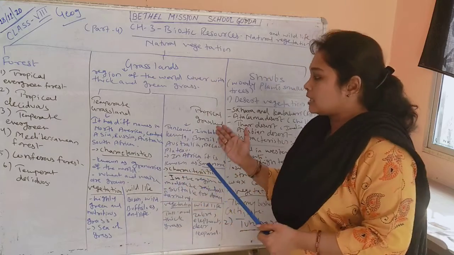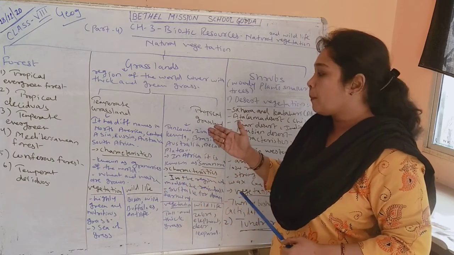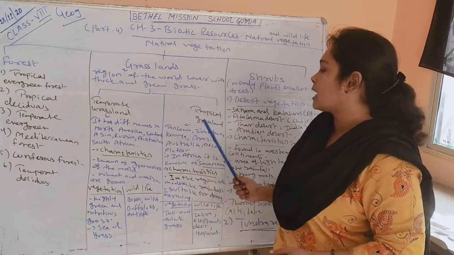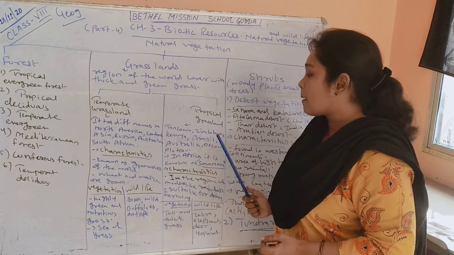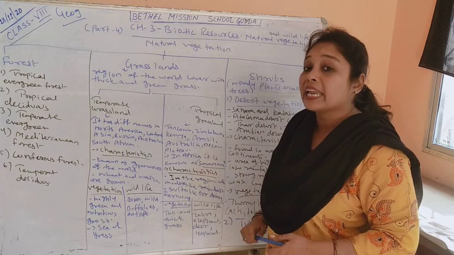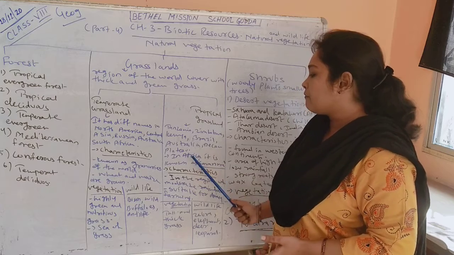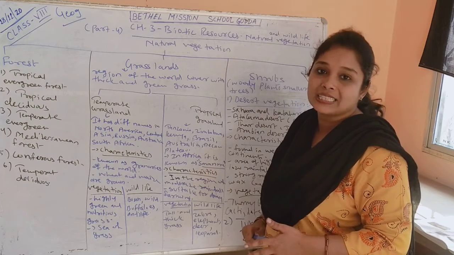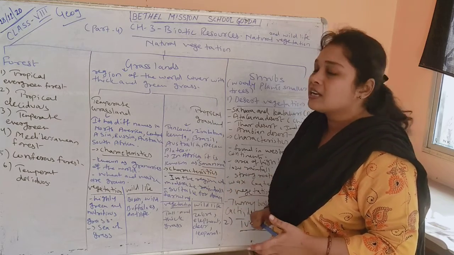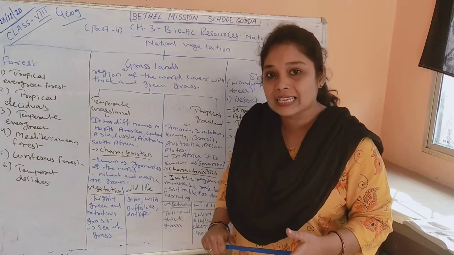Now the second one is tropical grassland. Tropical grassland can be found in Tanzania, Zimbabwe, Kenya, Brazil, Australia and the Deccan Plateau in India. In Africa, tropical grassland is known as savanna grassland.